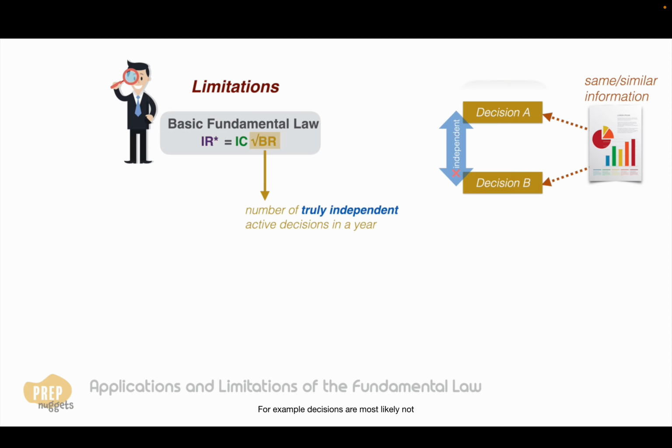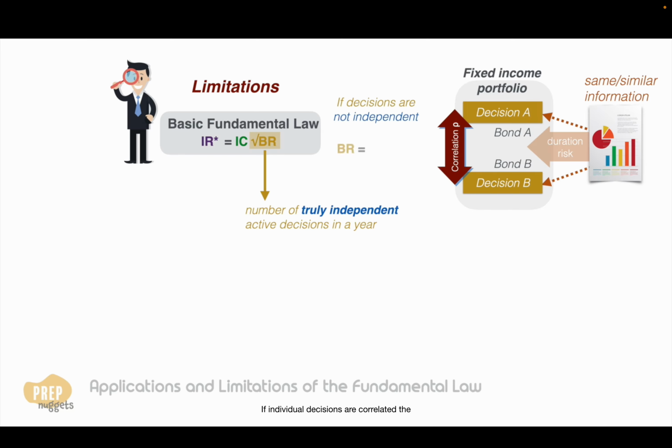For example, decisions are most likely not independent for fixed income portfolios, as bonds are similarly affected by the same risk factors, like duration risk, so their returns are usually highly correlated. It is likely that manager active decisions on bond allocations are based on the same interest rate outlook, so the decisions are not independent. If individual decisions are correlated, the breadth may be estimated using this formula, where n is the number of decisions and rho is the correlation between the decisions.